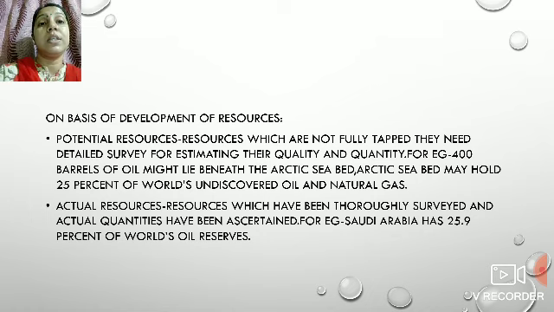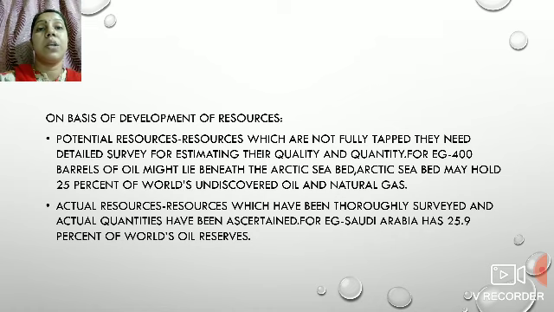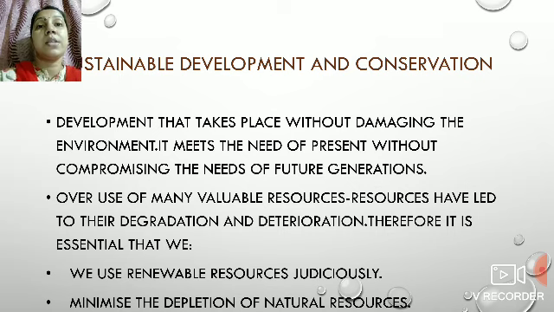On the other hand, actual resources are those whose thorough study has been done. A thorough data collection is done and it is ascertained in what amount and in what quality and quantity they are present in the country or in what part of the world. For example, 25.9% of the world's oil reserves is in Saudi Arabia. This suggests to us that it is the exact quantity. It is not saying might or may. It is telling that Saudi Arabia has 25.9% of the world's oil reserves. So it is known as an actual resource.